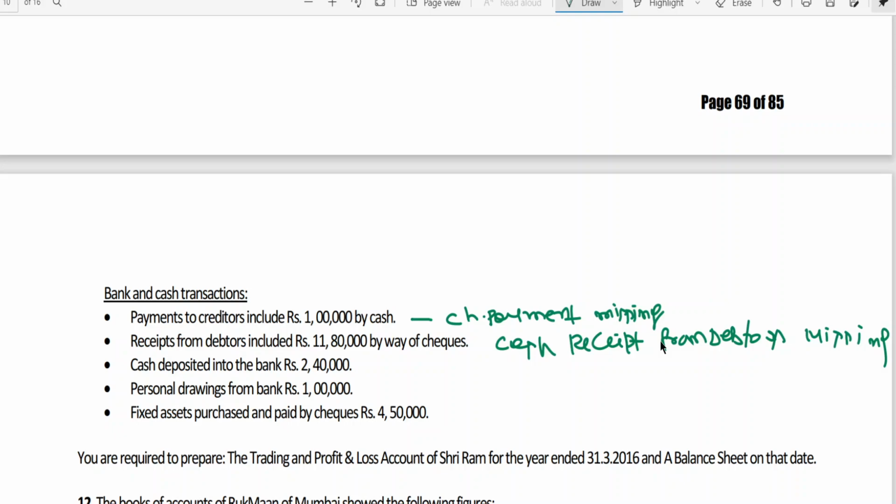This is a contra, no? You know about it. Personal drawings from bank means drawings account debited to bank. Fixed assets purchased and paid by checks, so this will go to the bank account. So you are required to prepare the trading and P&L account of Sri Ram for the year ended 31st March 16 and a balance sheet as on that date.